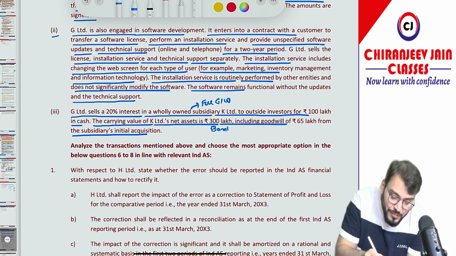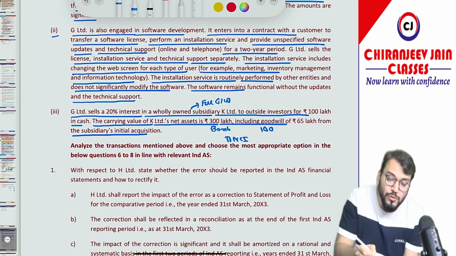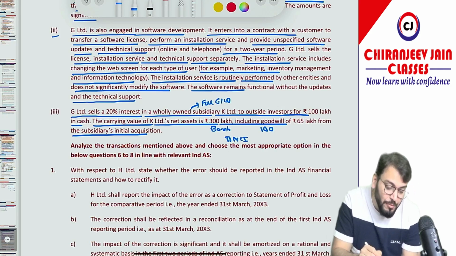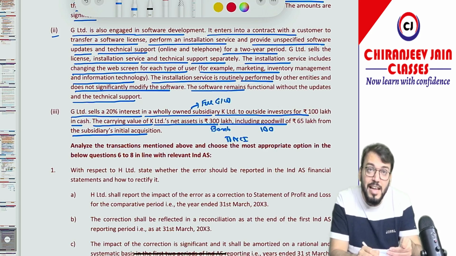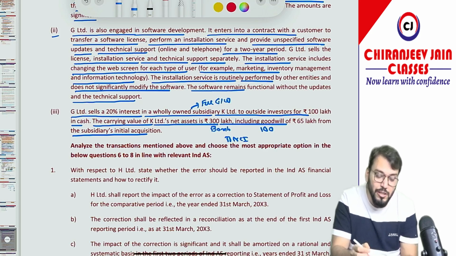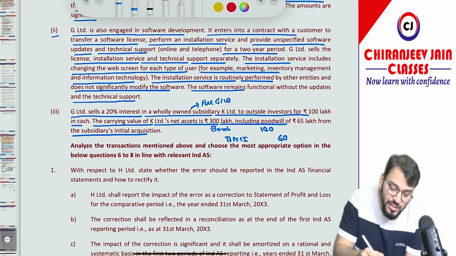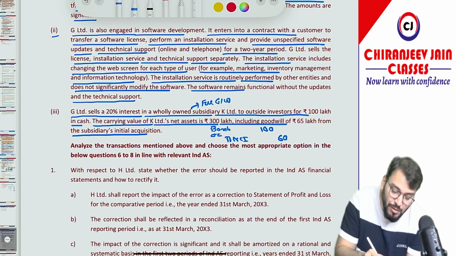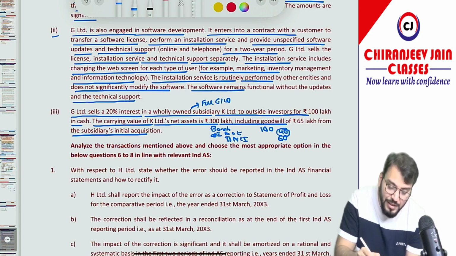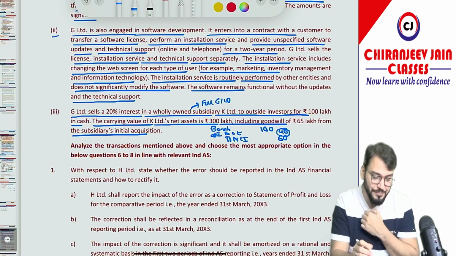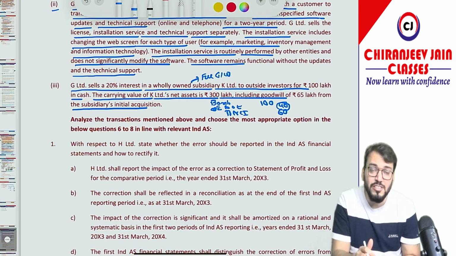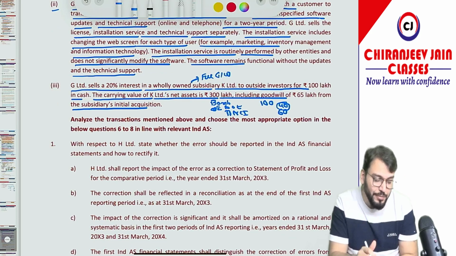Bank account debit. 20% interest has been sold at rupees 100. It will change the NCI. NCI will be proportionately changed. So NCI will be what? 20% of 300 lakh including goodwill, and 300 lakh is including goodwill, so that will be 60, and the difference will be transferred to other equity. So other equity will be how much? 40 lakh. Understood? Yes sir. Any difference in this journal entry will be transferred to other equity.